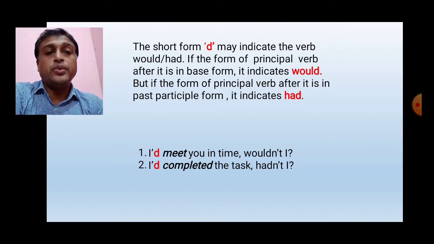Look at the example. I'd meet you in time. Here, meet is verb 1. So here 'd means would. So the answer to that question is wouldn't I.